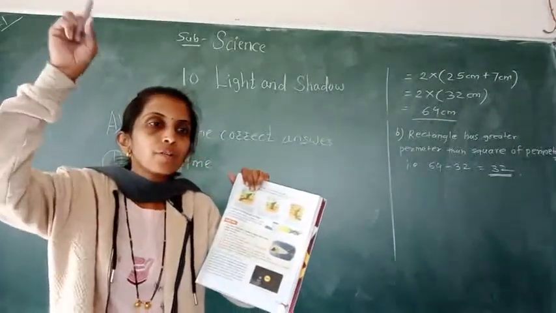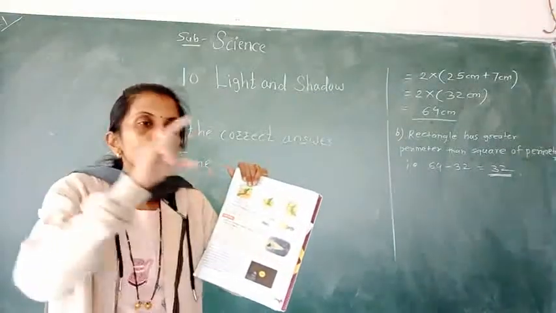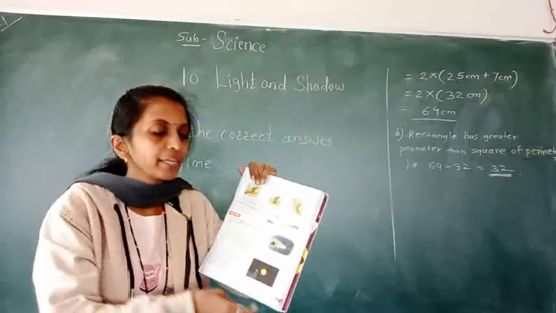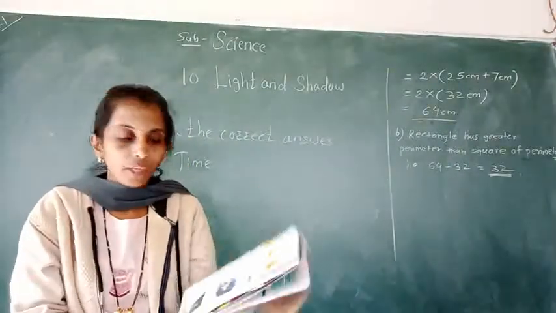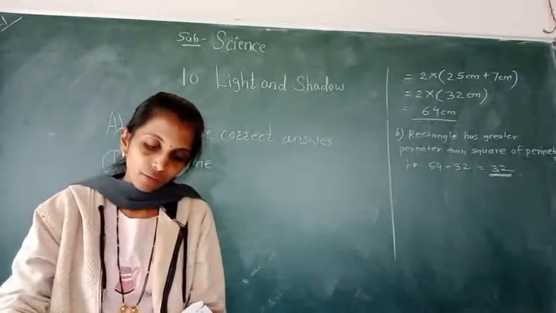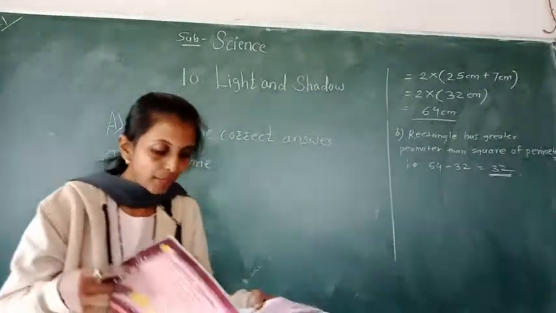At noonday, at 12 o'clock, our shadow is shortest, okay, and in the afternoon the length of the shadow is longer, means at evening. So there is the correct answer. Option number B.